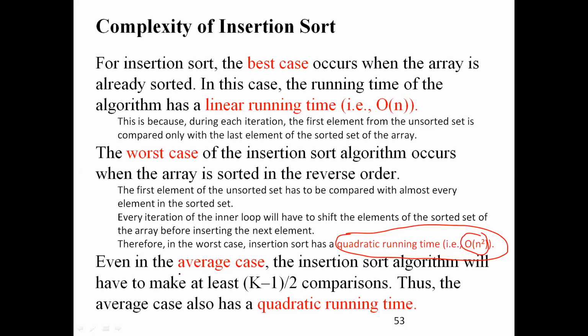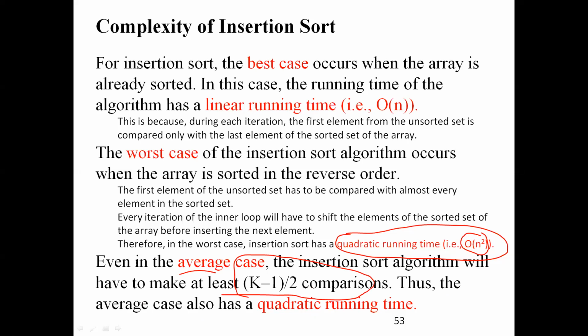About the average case, the insertion sort algorithm will have to make at least k minus 1 comparisons, at least the number of passes it has to complete. So it also nears the quadratic time.